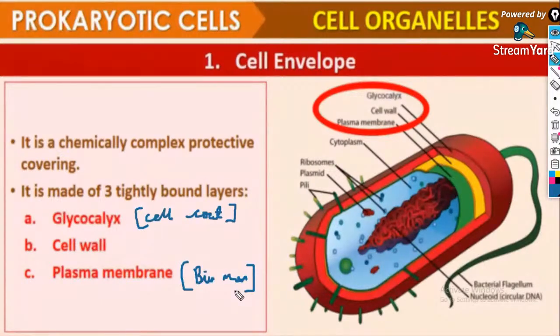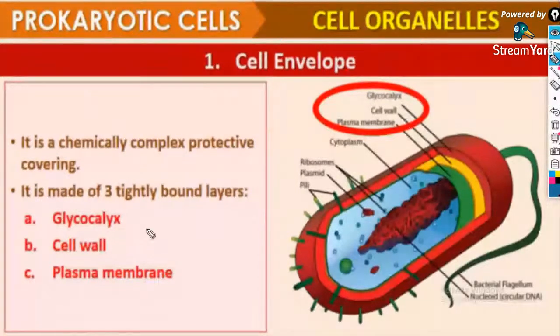Clear? So, what is the cell envelope? It is a chemically complex protective covering of a cell, and it consists of three bound layers: glycocalyx, cell wall, and plasma membrane. But in the usual case, all these three will not be present in one organism. Because glycocalyx further has two structures known as slime layer and capsule, which we will surely discuss.